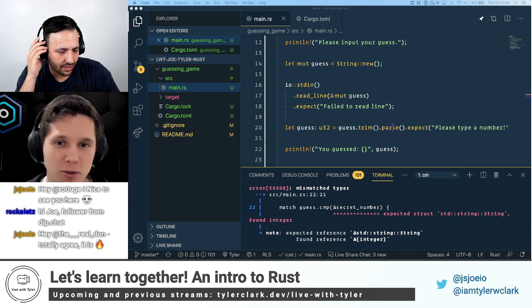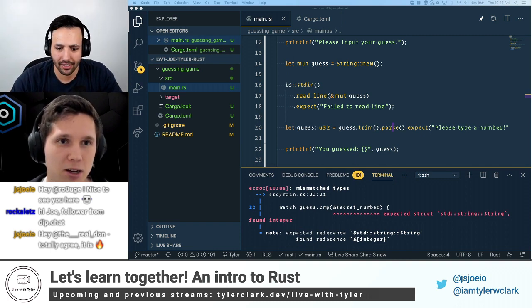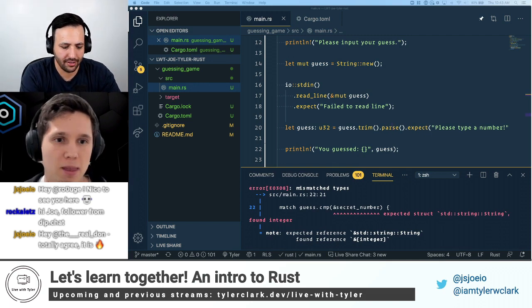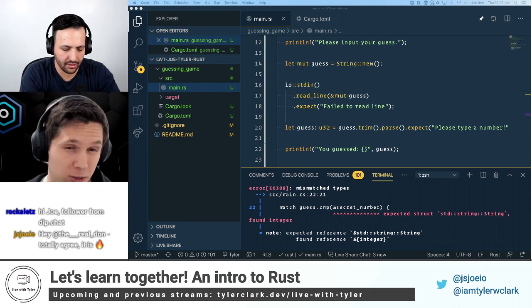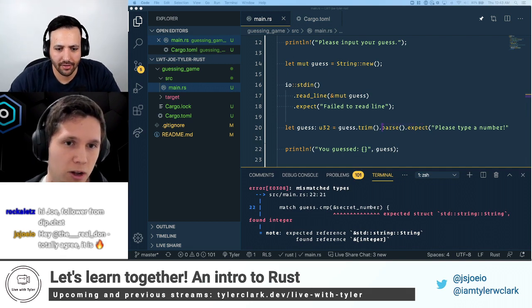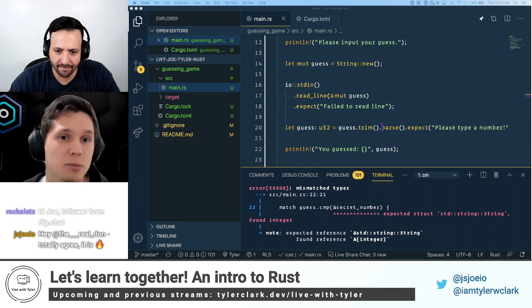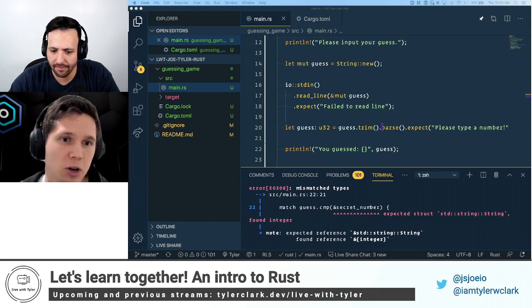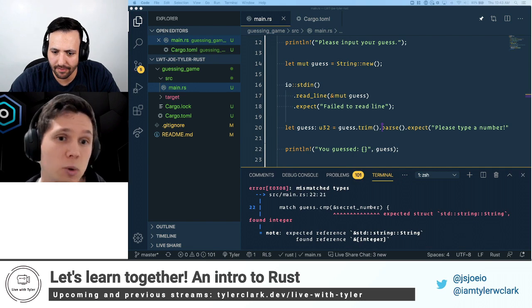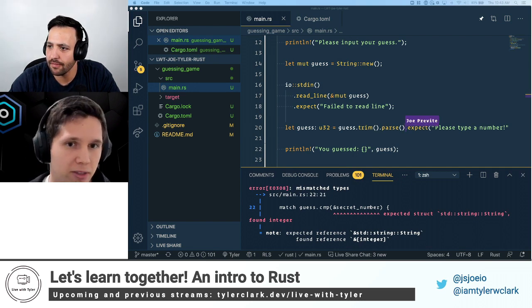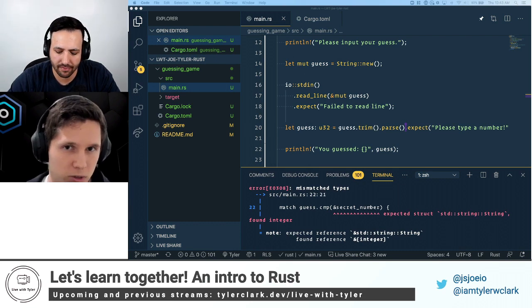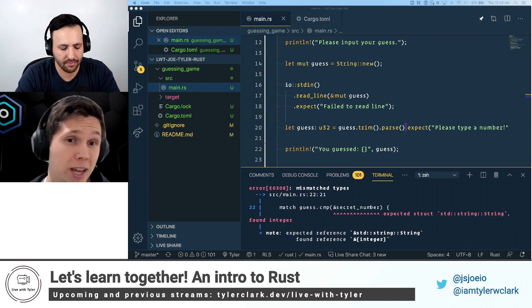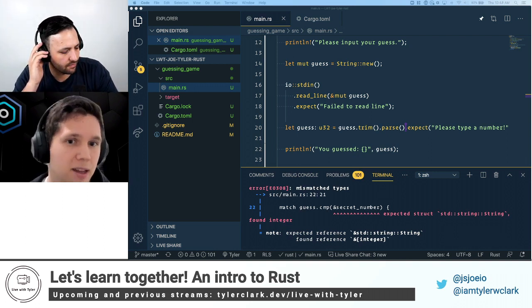Okay, we're going to keep going while Tyler gets his audio figured out. Like I said, parse is general, so this can cause problems with type inference. That's the reason we add the type annotation: because it's so general, it doesn't know what guess is going to be. It can't infer it, so you explicitly annotate it. The expect is the same thing. If you look at parse, it returns a Result, so again it can be Ok or Err. We want to handle the error case, so we can just do the shorthand and say dot expect.